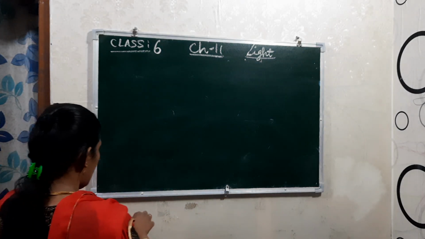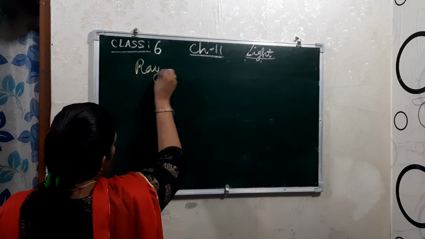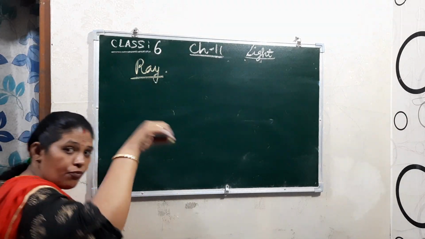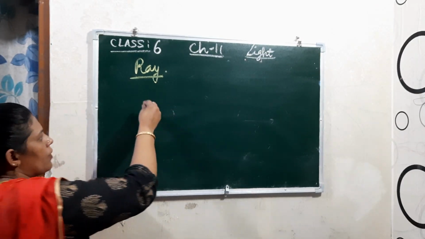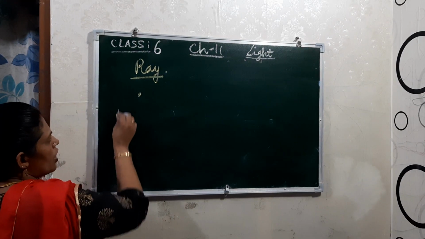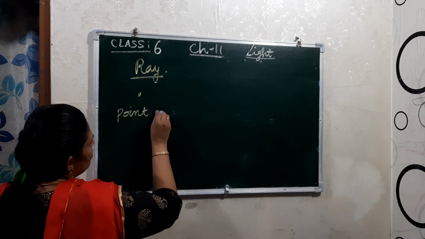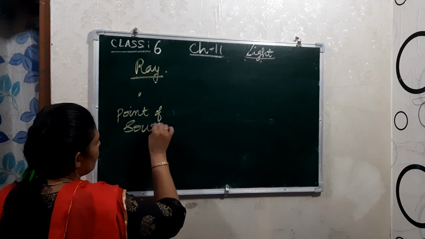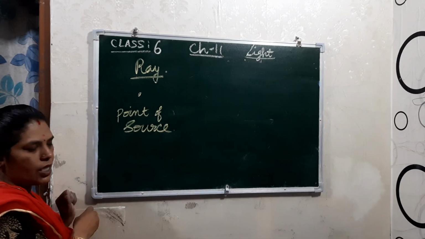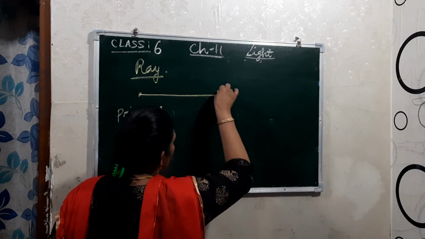See children, if it is a ray, see here, first one, the point from where the light originates, from where the light started to come, it is known as the point of the source. From here a light passes through straight with an arrowhead.